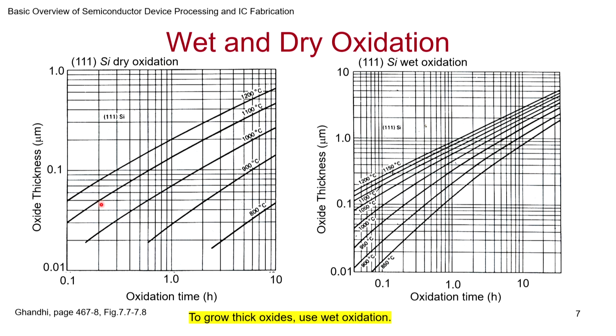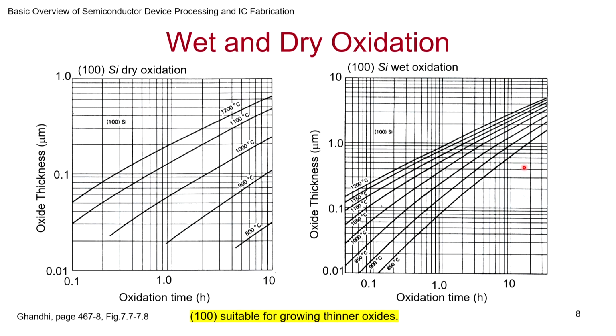Okay, so first order, what you have to make sure is wet oxidation is faster than dry oxidation, and this is shown for 111. And to grow thick oxides, if I want to grow 5 micron, I would go for wet oxidation, because if I go by dry oxidation, it will take several tens of hours. You cannot wait that long. It's not good for your equipment to keep it at the high temperature, and also the energy that you are going to consume. On the other hand, you can achieve that at a faster rate with wet oxidation. So although there is no rigorous rule, typically depending on the thickness, if you want to go for very thick oxides, you go for wet oxidation.